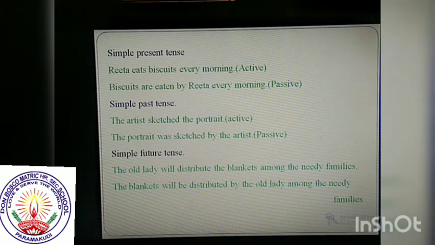Then simple future tense. There is no be form verb in the simple future tense, so we have to take will or shall as a be form verb. So, the old lady will distribute the blankets among the needy families. Interchange the subject and object. After the preposition, we don't bother about the objects. The blankets is an object here. The blankets will. Will is a be form verb. The blankets will be plus verb 3 form, distributed. The blankets will be distributed by the old lady among the needy families. I hope you understood very well.